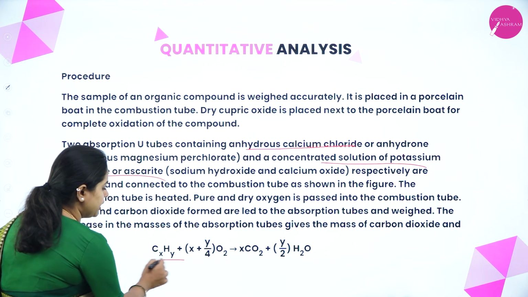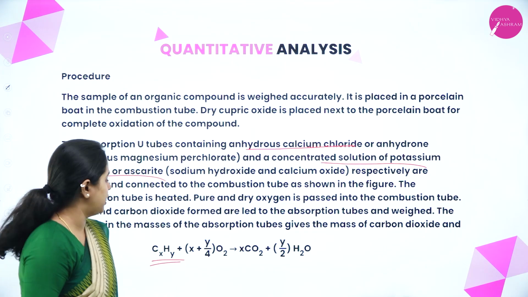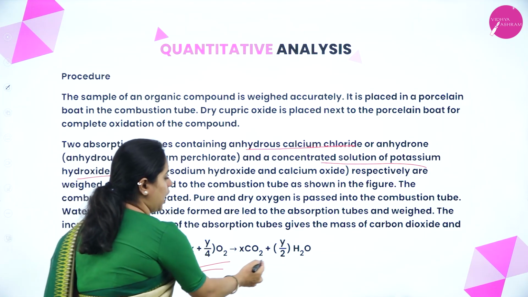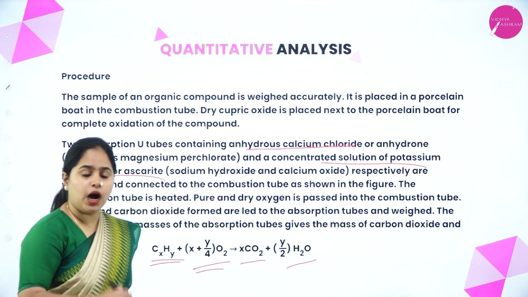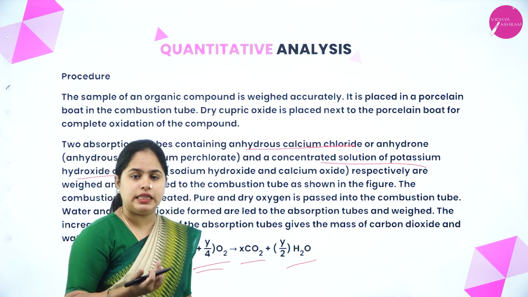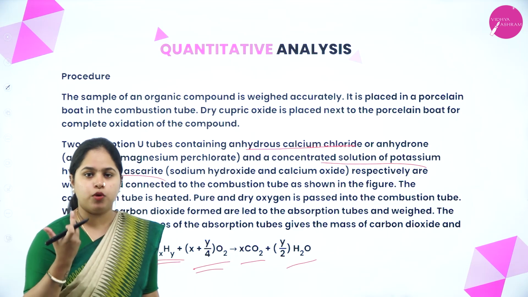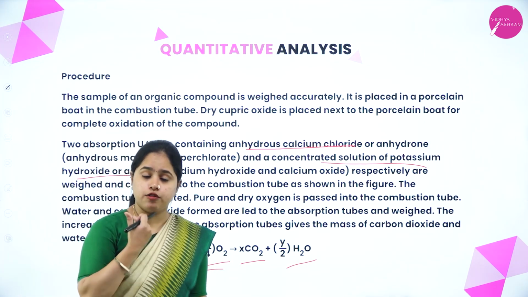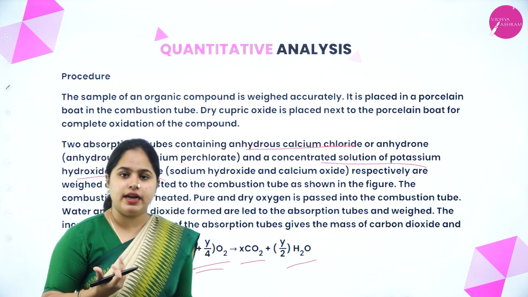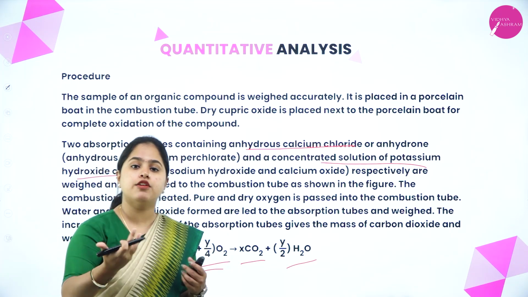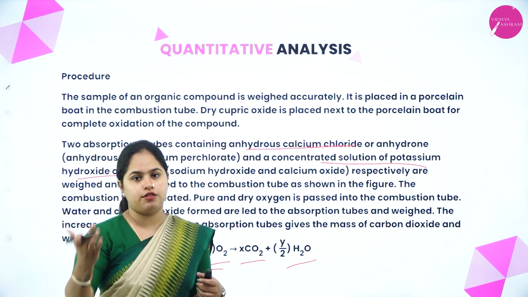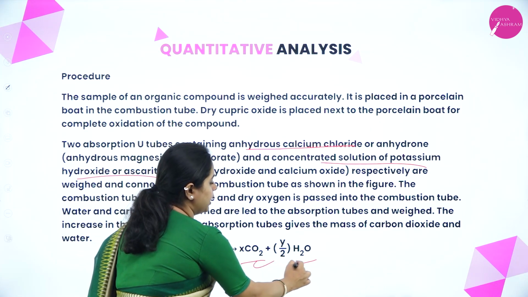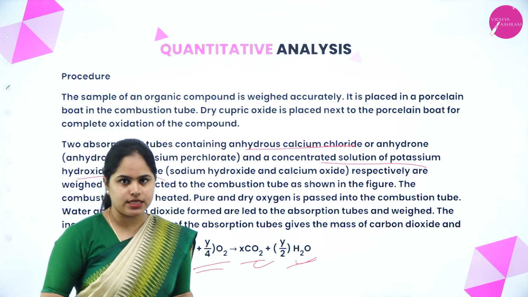So initially CxHy, this is the organic compound, reacts with pure and dry oxygen and forms carbon dioxide and water. Carbon dioxide will be obtained in the second U tube which contains potassium hydroxide solution, and water will be obtained in the first U tube containing anhydrous calcium chloride. If we take the difference between the masses initially and finally of the two U tubes, we will obtain the mass of carbon dioxide and water. I hope it is clear.